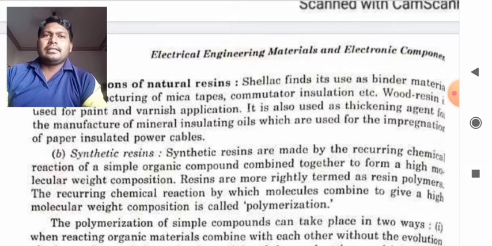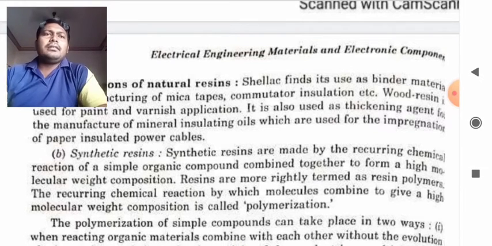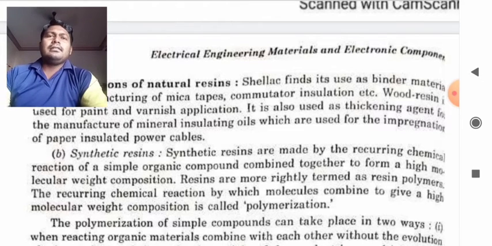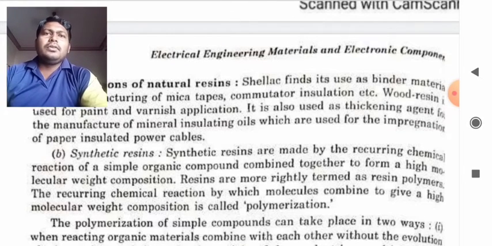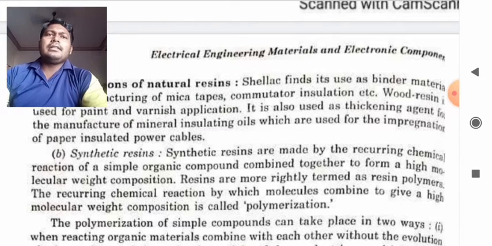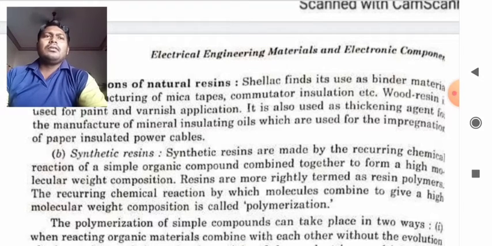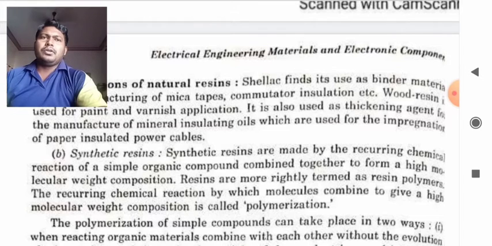Now, synthetic resins. Synthetic resins are made by the recurring chemical reaction of simple organic compounds combined together to form a high molecular weight composition. Resins are more rightly termed as resin polymers. The recurring chemical reaction by which molecules combine to give a high molecular weight composition is called polymerization. So you should remember the definition of polymerization. It is quite frequently asked in your exams that you have to define polymerization.